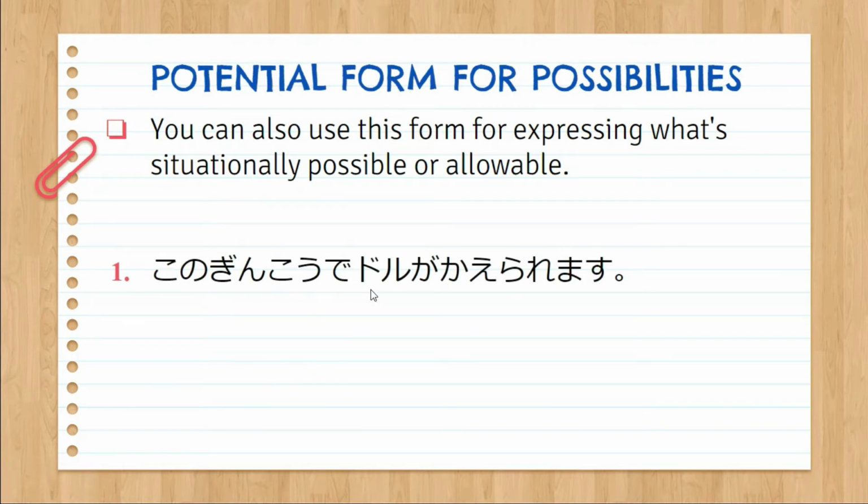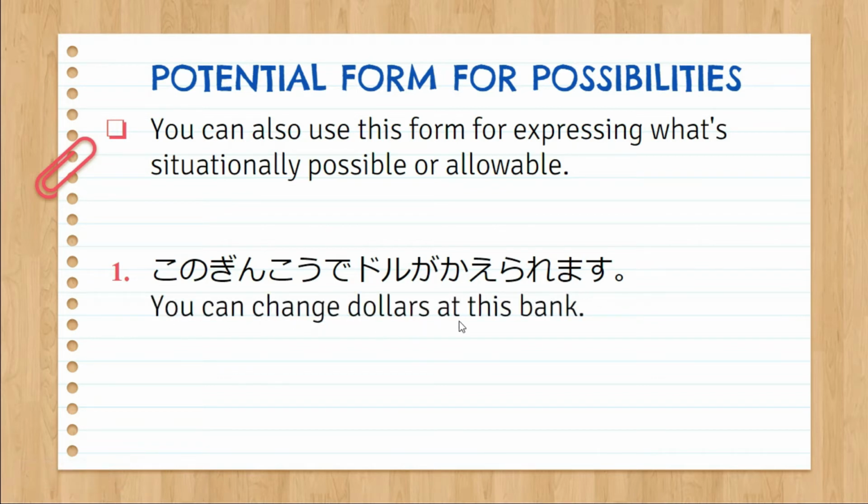Kono ginko de doru ga kaeraremasu. You can change dollars at this bank. That means it's possible to change dollars at this location, at this bank. Kaeraremasu is from kaimasu, to change.